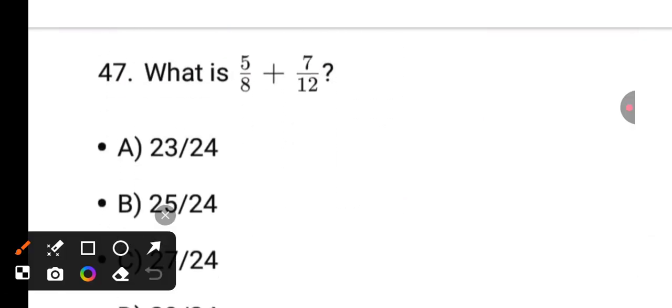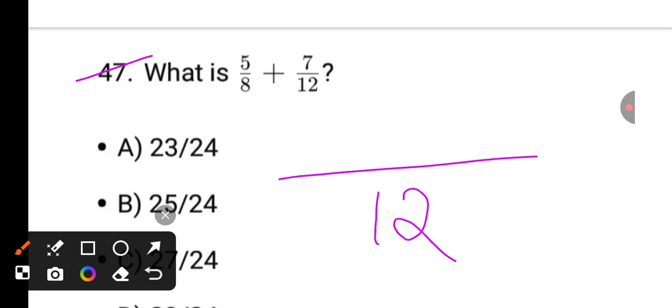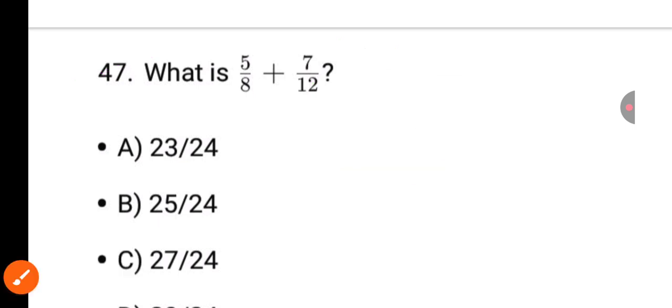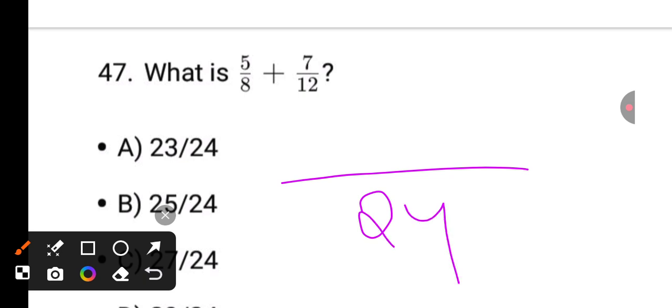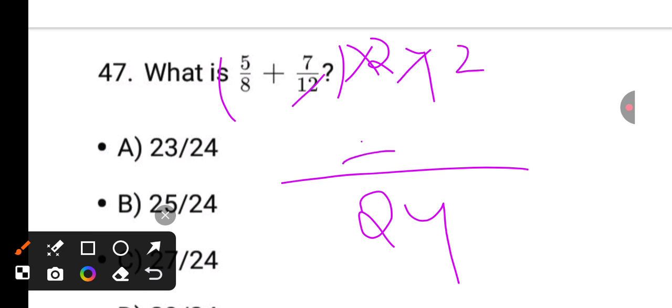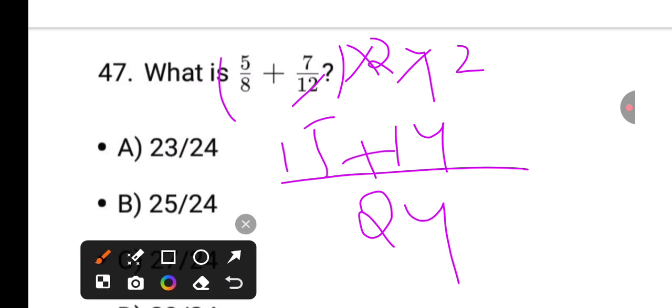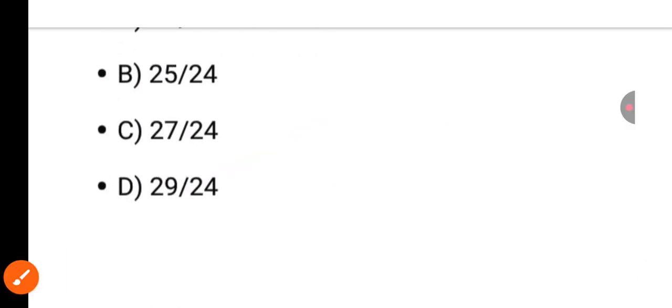Next is 5 by 8 plus 7 by 12. How to calculate? Take 12 as LCM. Sorry, make 24. Okay, 24 as LCM. If you take 24 as LCM, 12 into 2 is 24, 7 into 2 is 14, 3 into 5 is 15, it is 29. Okay, 29 by 24. Okay, D is the answer.